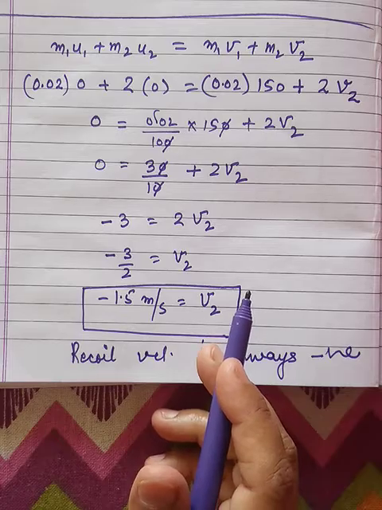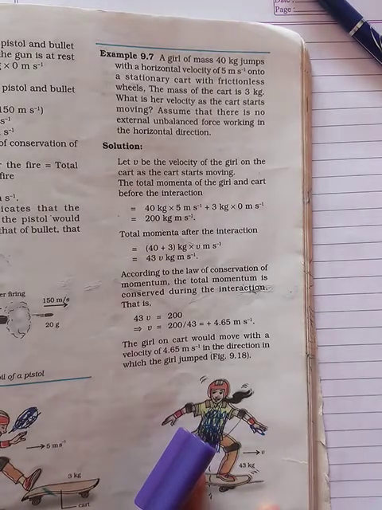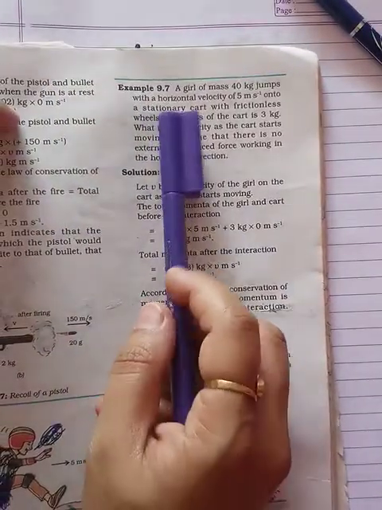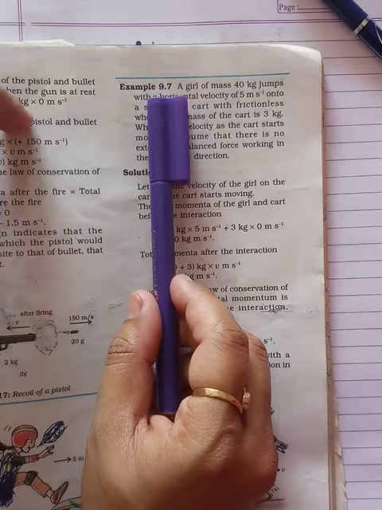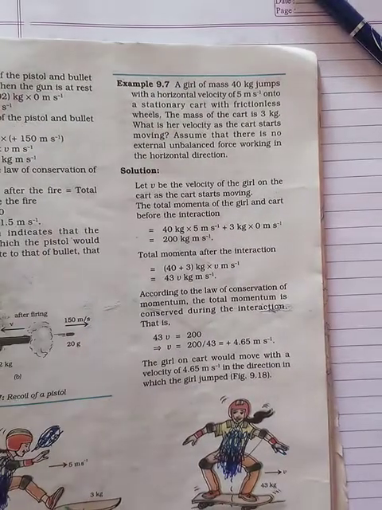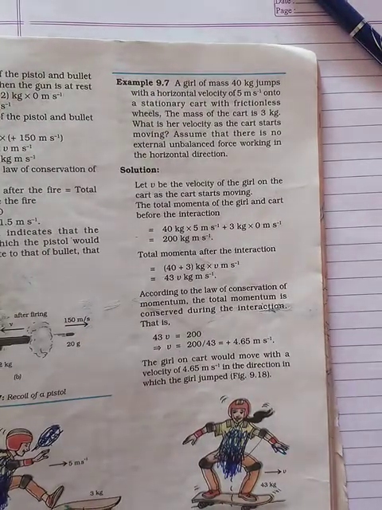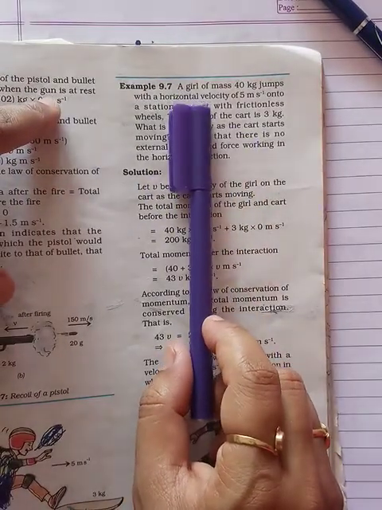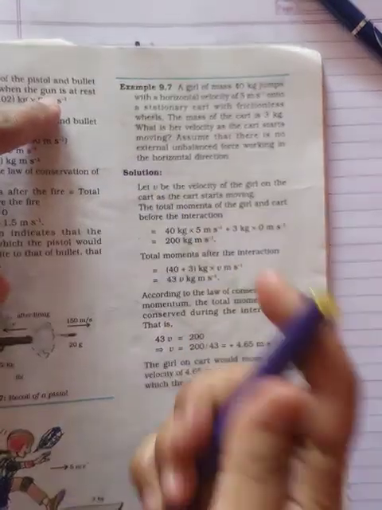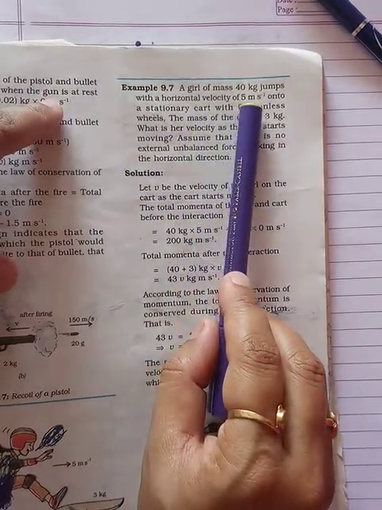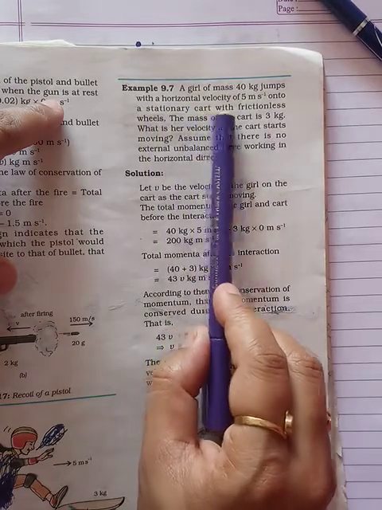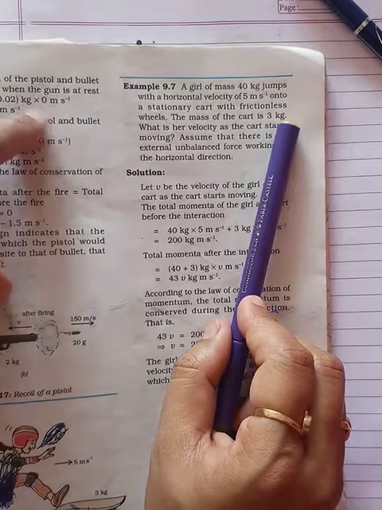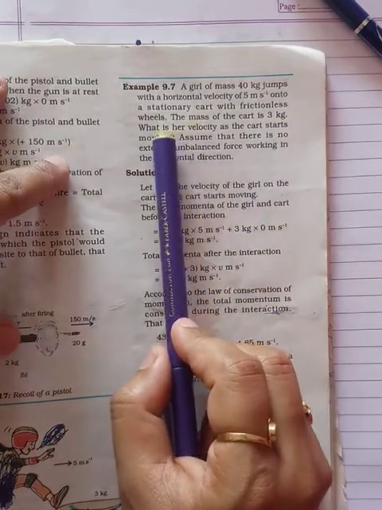Okay, now the next type of question that we will consider from your NCERT book is example 9.7, on page number 125 in your NCERT book. See example 9.7. A girl of mass 40 kg jumps with a horizontal velocity of 5 meter per second onto a stationary cart with frictionless wheels. The mass of the cart is 3 kg. So what is given?